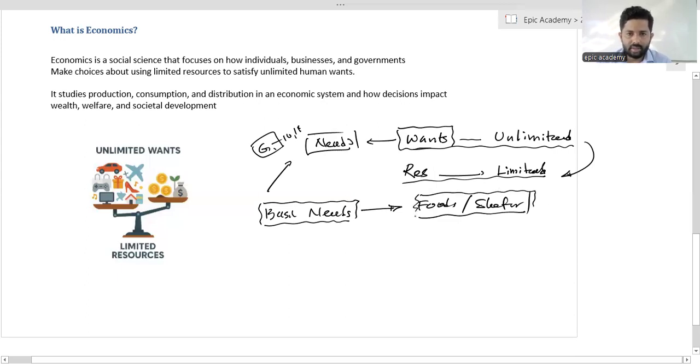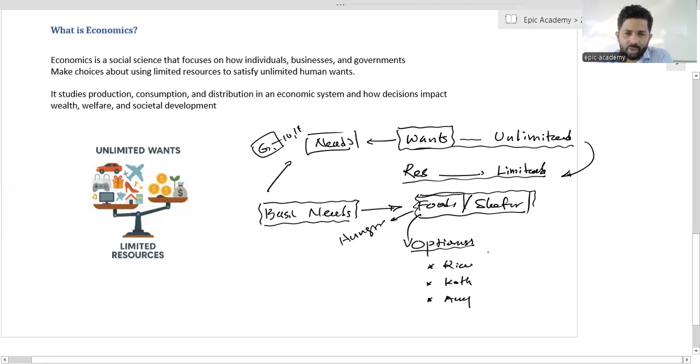But to get those basic needs, we can find different types of options. As an example, consider food. If you are hungry, you can use different options: maybe rice, maybe kottu, any different things.